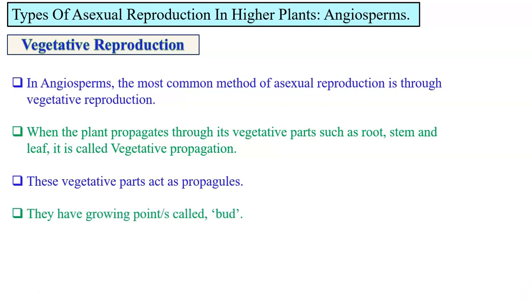These vegetative parts act as propagules, and to act as propagules, they must have growing points called buds on them. Sometimes they may contain reserved food material also.